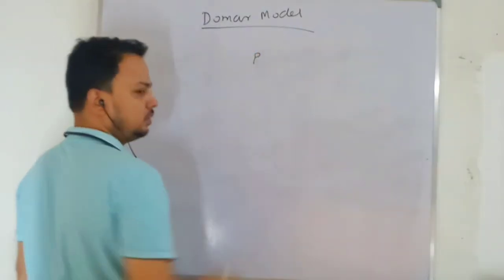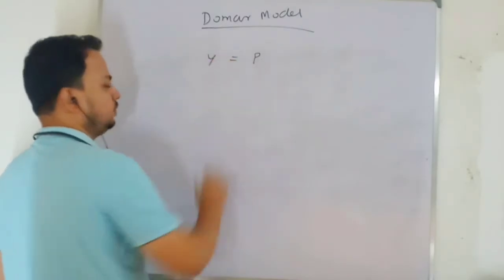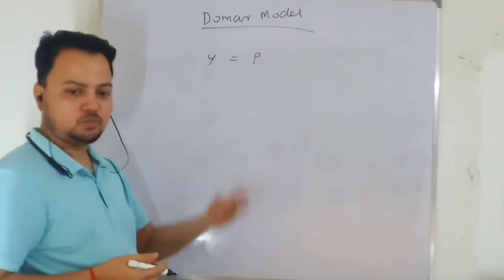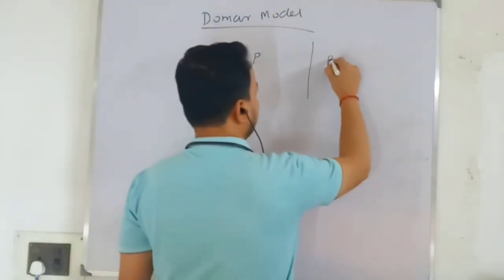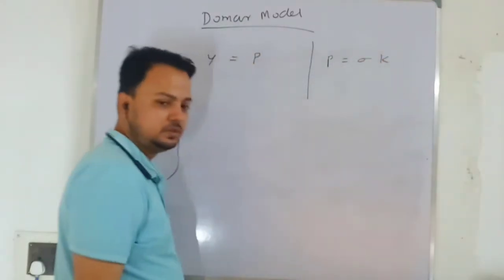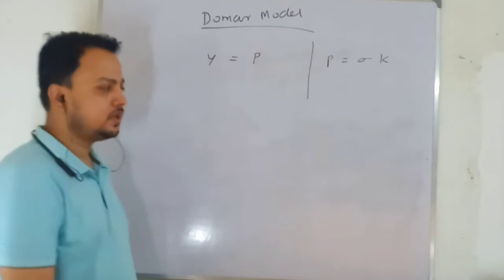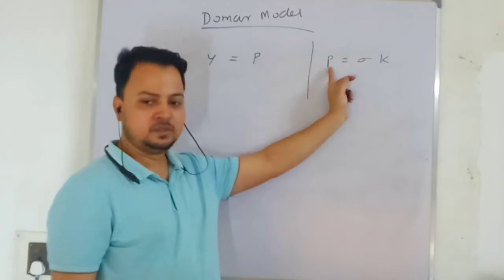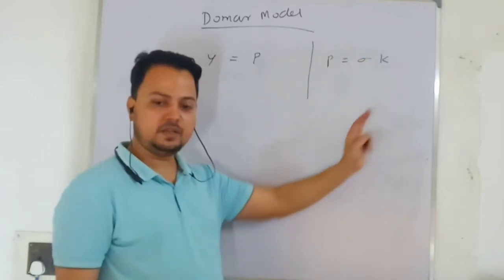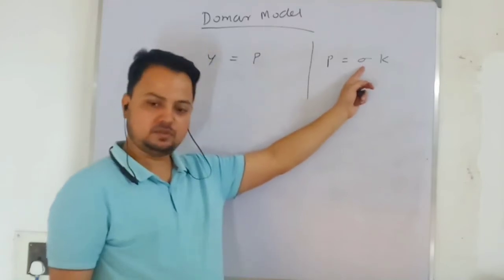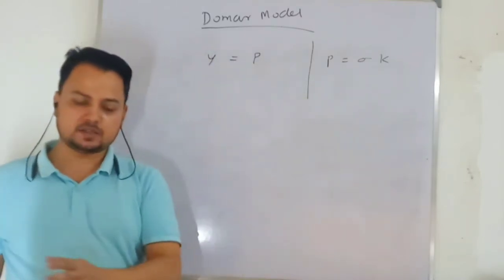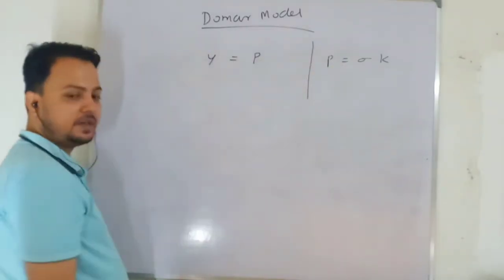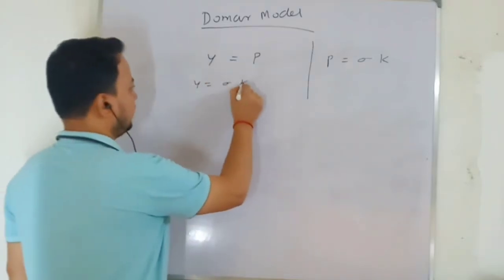Whatever you produce, production is equal to output. Simple thing. From national income accounting, you know whatever you produce is your total output. Production will be some proportion of your capital stock. This is the sigma sign, some proportion, and I am going to define what this sigma is. K is your real capital stock, sigma is the proportion. Whatever output you are producing, you require a certain amount of capital stock, and sigma represents that proportion. So here I can write Y equal to sigma K.